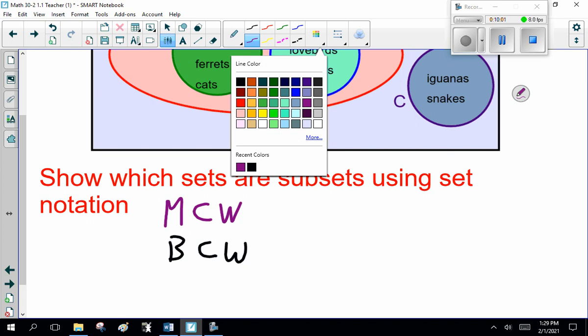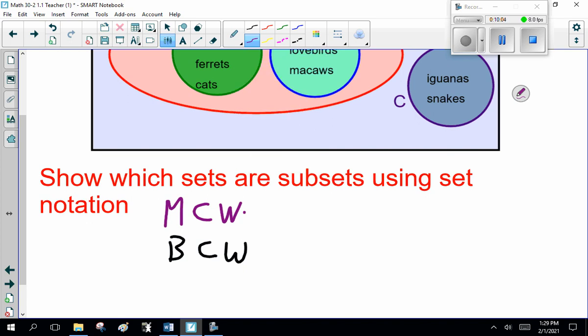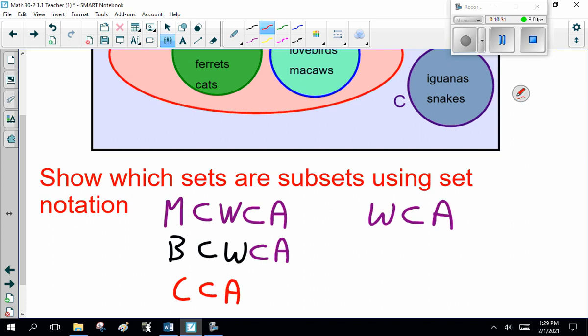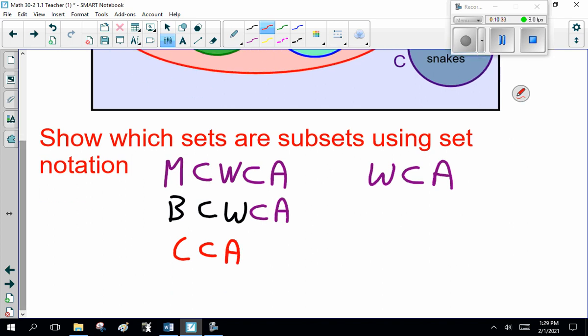Mammals are a subset of warm-blooded, but warm-blooded is a subset of all animals. So I can define this. Mammals are a subset of warm-blooded, which are a subset of animals. Birds are a subset of warm-blooded, which are also a subset of animals. And we have cold-blooded, a subset of animals. And I suppose I could just say warm-blooded is a subset of animals.